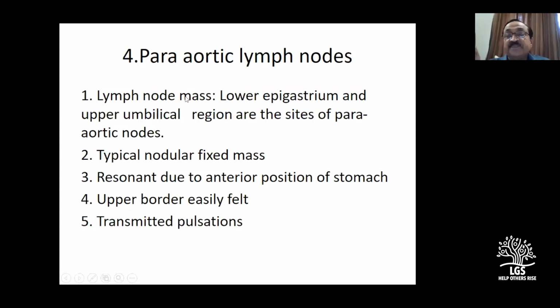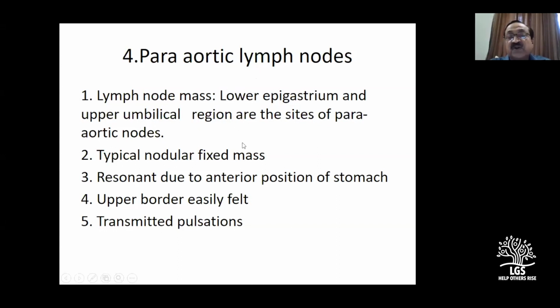That's why I said we don't give a final diagnosis based on one finding. Anatomically, why do you say it is para-aortic nodes? Anatomically, sir, it's a lymph nodal mass because I get it in the epigastrium. Aorta bifurcates, you know where? Just below the umbilicus. So a para-aortic mass is usually found above the umbilicus. That is epigastrium as well as, see here, upper umbilical region.